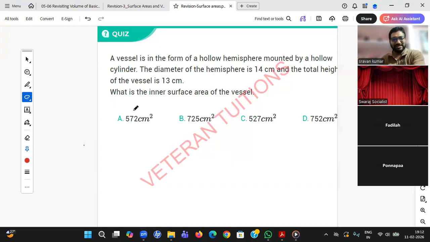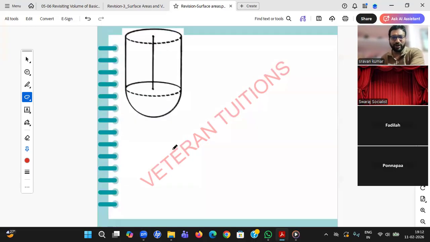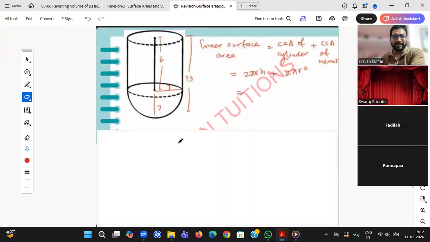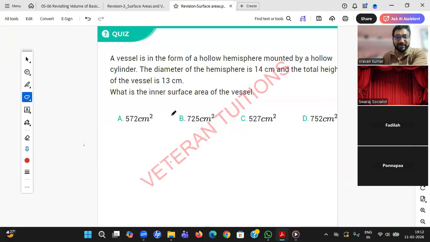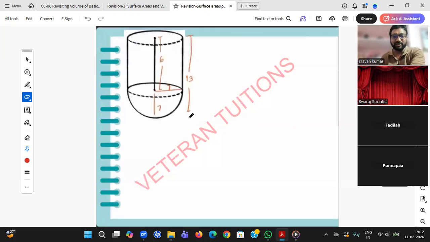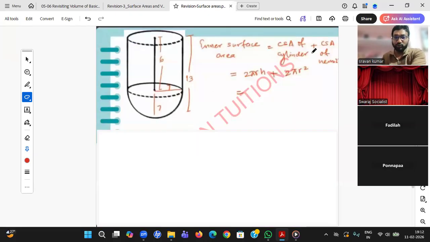Okay, so student, obviously for the inner surface area, the same thing whatever you have said, that CSA you need to calculate. But you see, whenever he is giving a figure, you need to see the total height of the vessel is given as 13. Please concentrate here more. Total height is 13. But when you want to use the CSA of a cylinder, you are only interested in 2πrh. h is from here to here only.